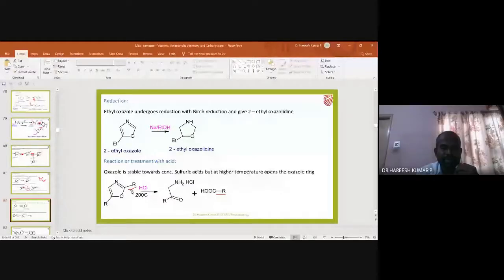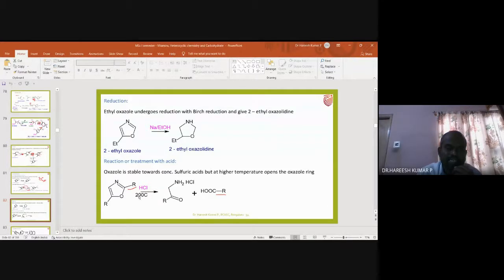Here there will be, I think you know, a ring opening reaction. Ring opening reaction means the oxygen present here has a lone pair. This lone pair can pick up a proton. Once there is a new bond formation on the oxygen, this bond becomes weak. You know that HCl is a gas, more particularly HCl gas saturated with water. So the water present in the HCl will attack here.